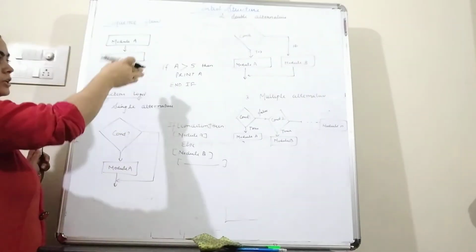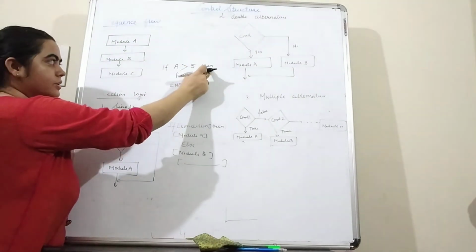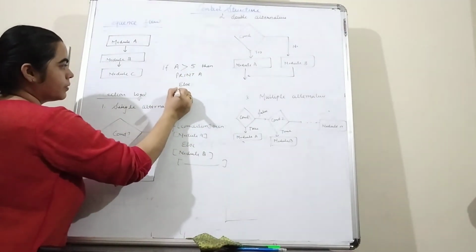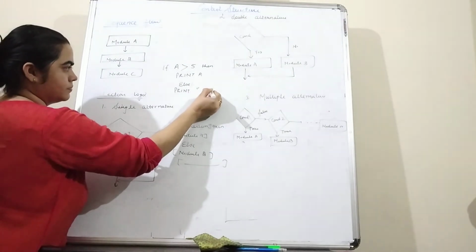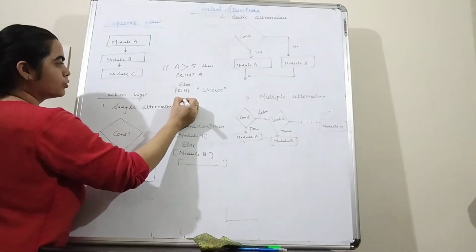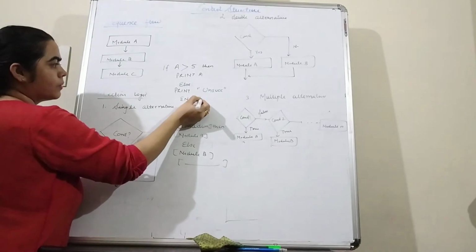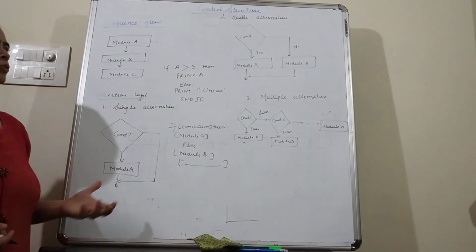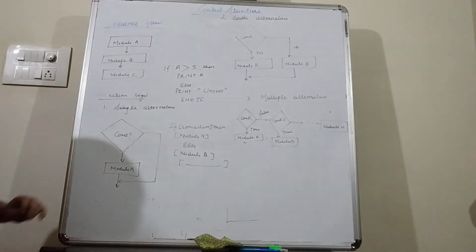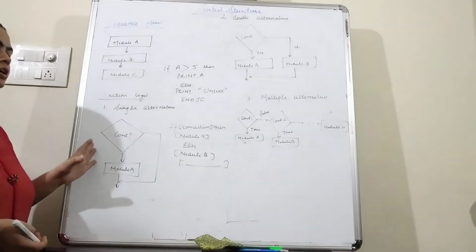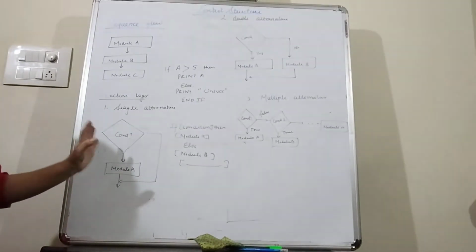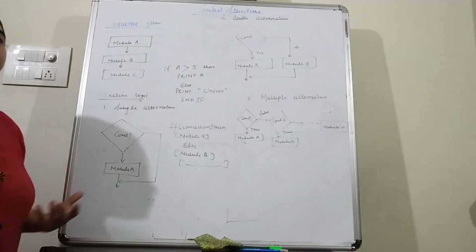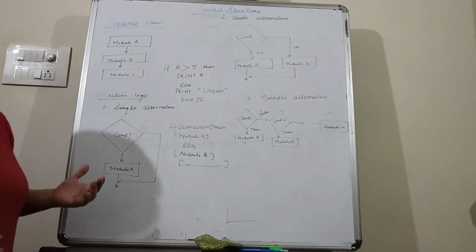So you can see again in this example, if value of A is greater than 5, then we can print the value of A, else we can print unsuccessful. So likewise you have to give two choices in case of the double alternative, whether the condition is true or whether the condition is false. For both the cases you have to write the set of statements, but in case of the single alternative, if the condition is true only, then you can write the statements which you want to print, and if the condition is false, then there is no need to specify any statement.